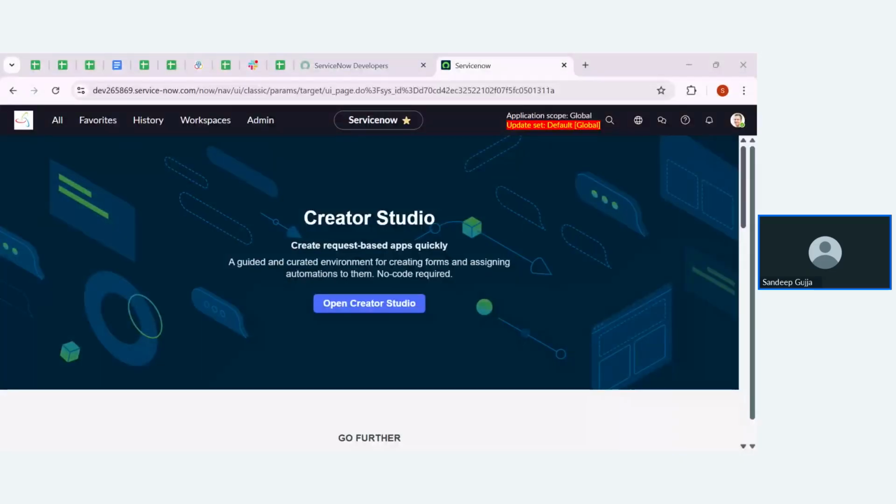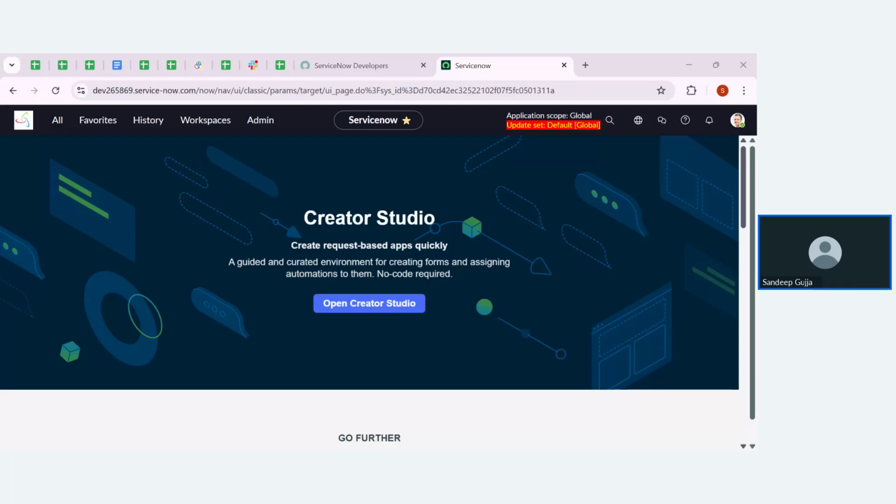Specifically, I'm asking about the choice field. What is the best way to go about it? I can create a choice field.